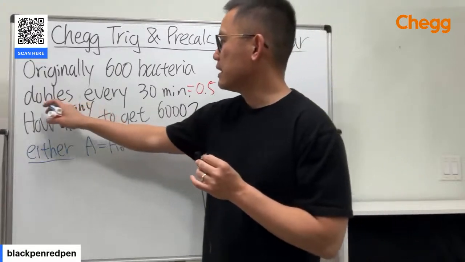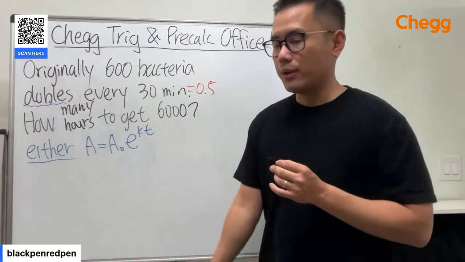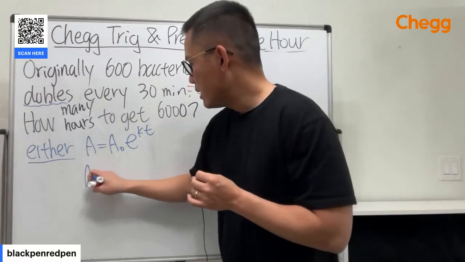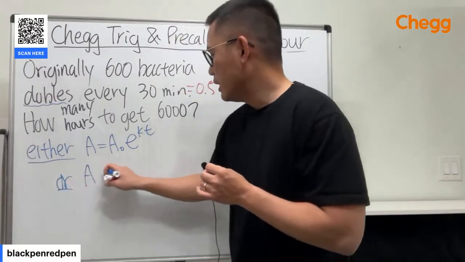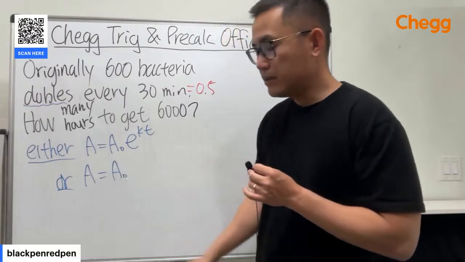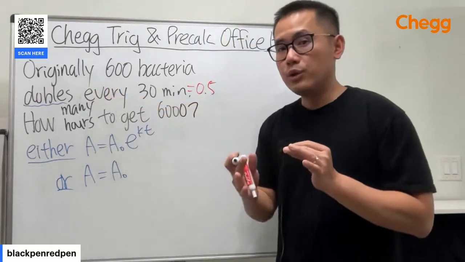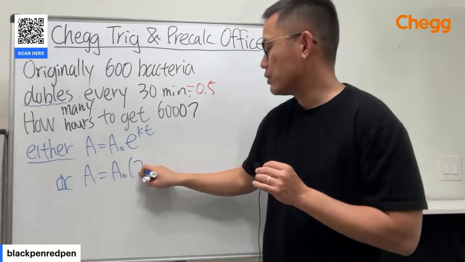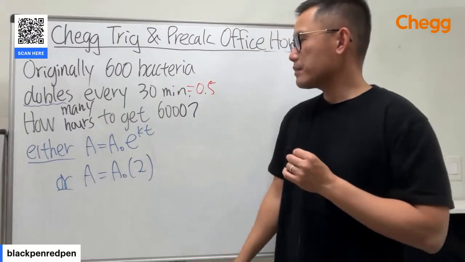Or, because it says doubles, you can also do the following. You can say A equals the initial amount, but if it doubles, you can use that for the base, which is 2. But be careful though.